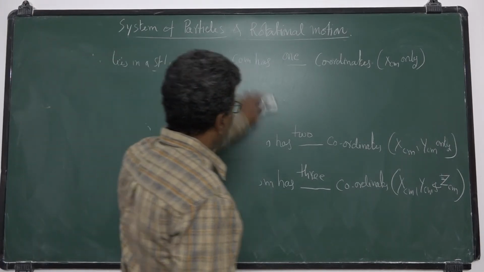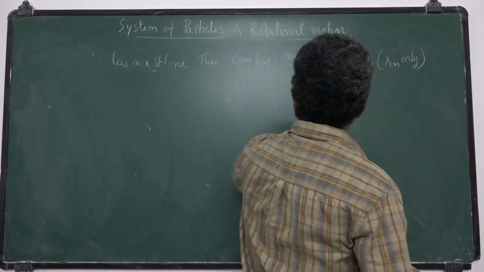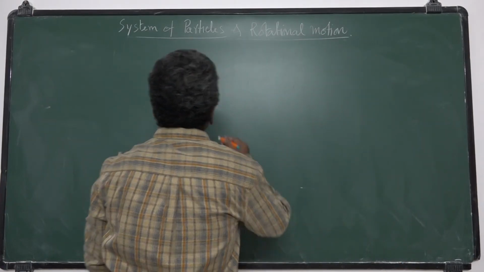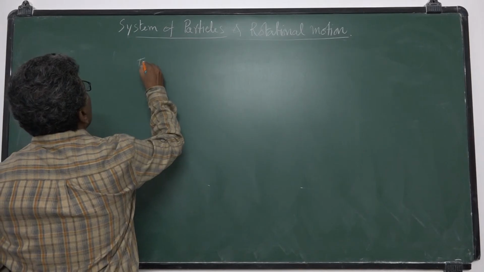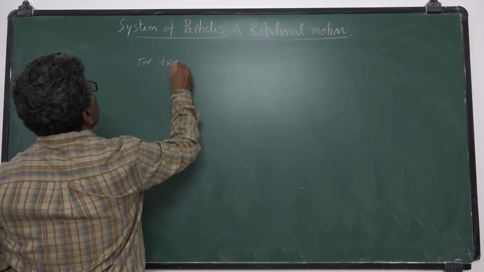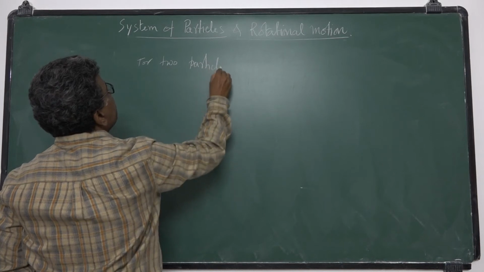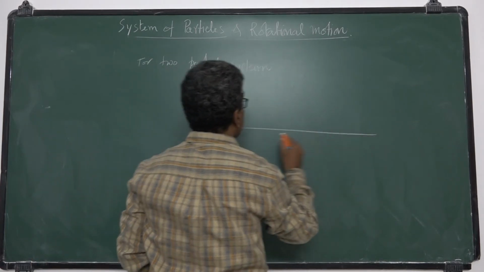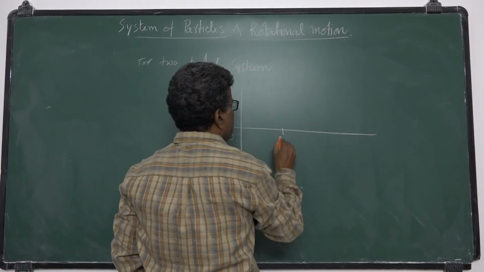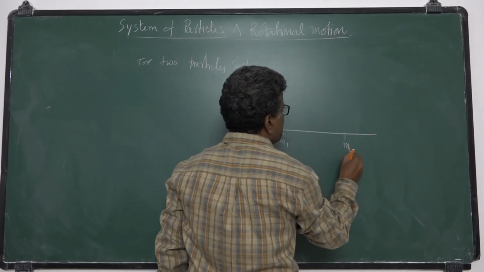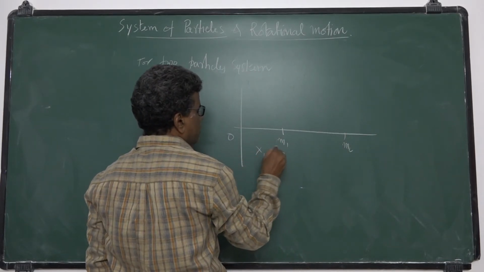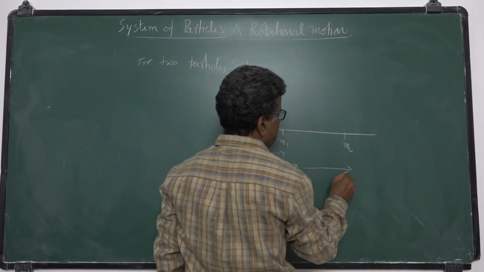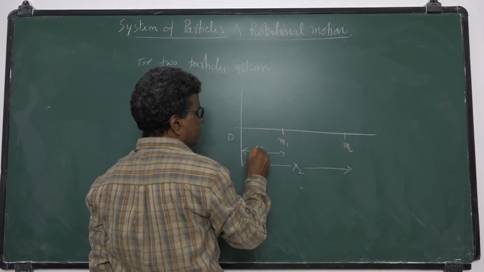Now, for the center of mass, suppose there are 2 particles lying in a straight line. Once again, for a 2 particle system, this is the origin, M1, M2. They lie on the x axis, I assumed that, with coordinates x1 and x2.